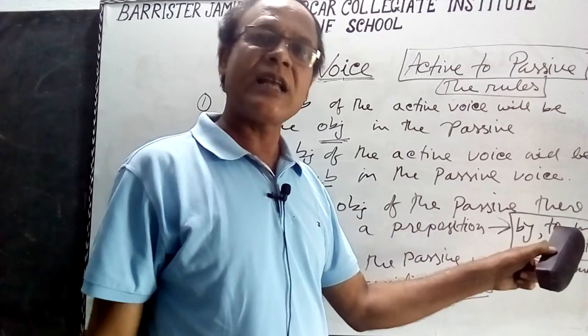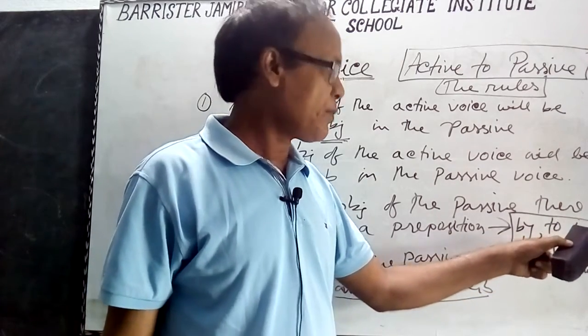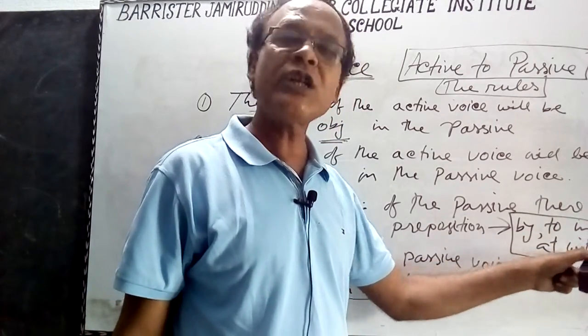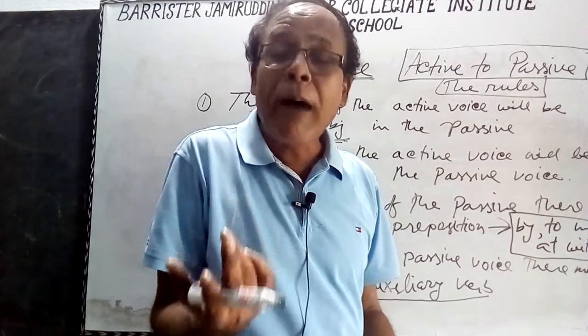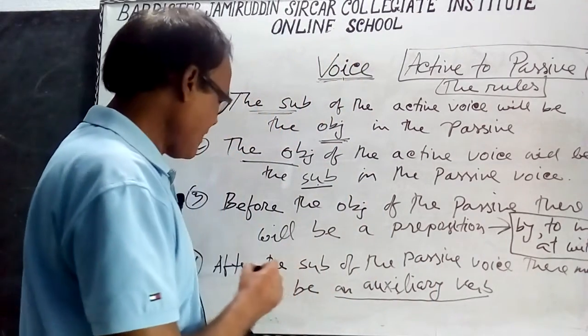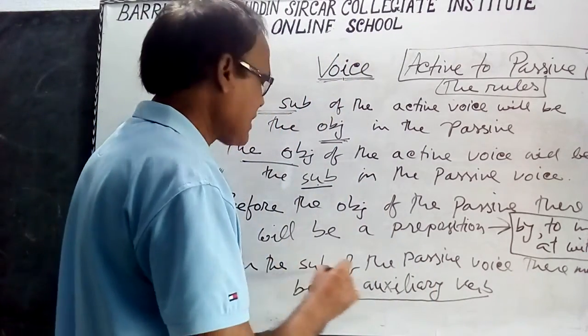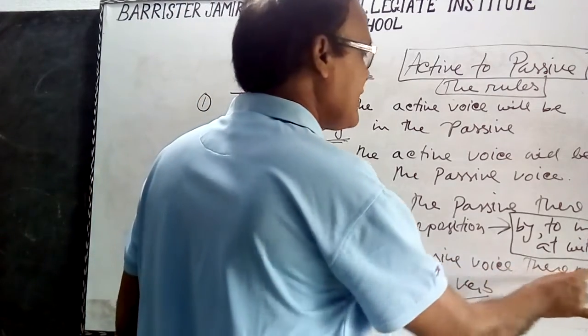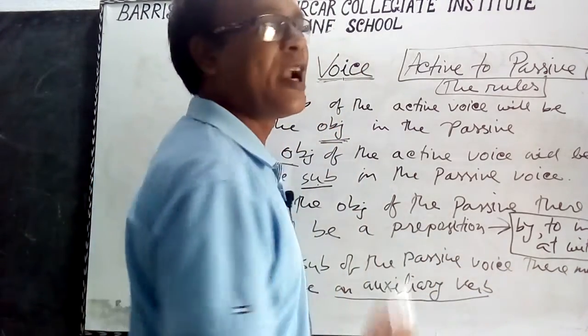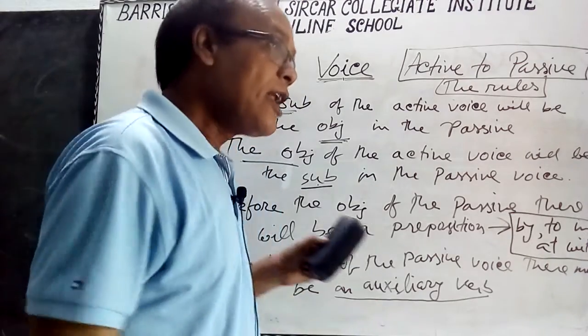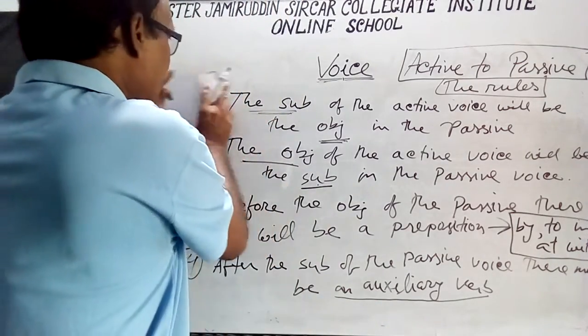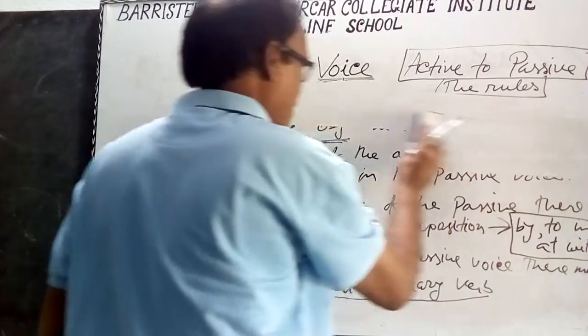Generally by, but sometimes there will be another preposition, to, in, at, with, according to the verb. And lastly, most importantly, after the subject of the passive voice, there must be an auxiliary verb. Let's see some examples and the structure of active to passive.